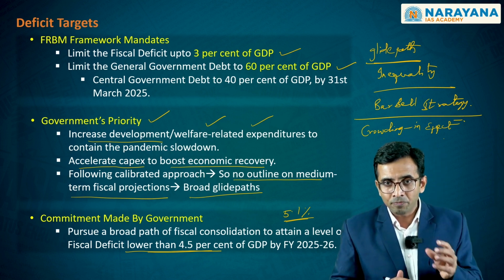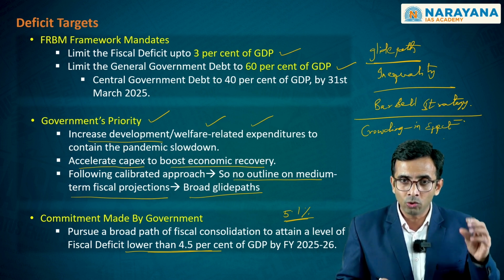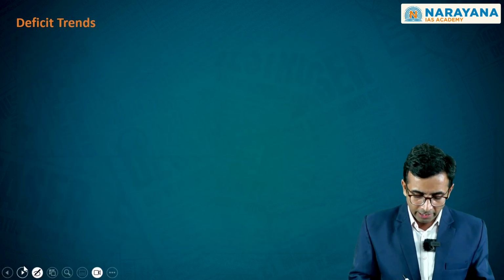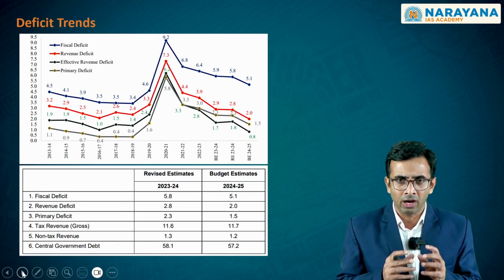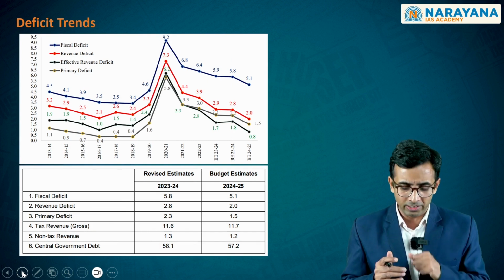Even with respect to the current fiscal deficit target, government said we will be able to achieve it. Moving ahead, we see certain trends with regard to these deficits, which is important for both the preliminary and main examination.